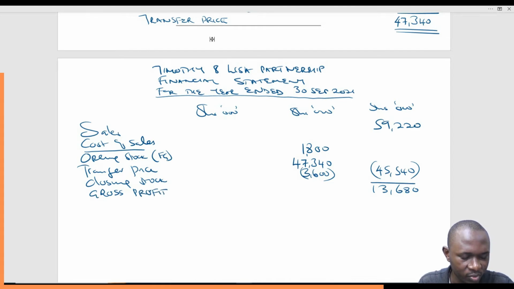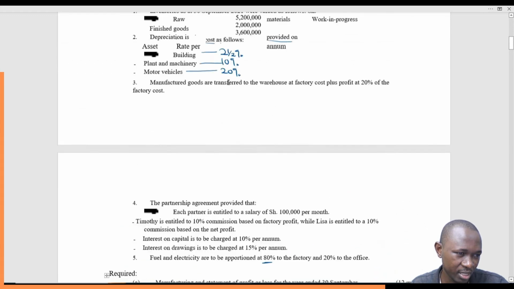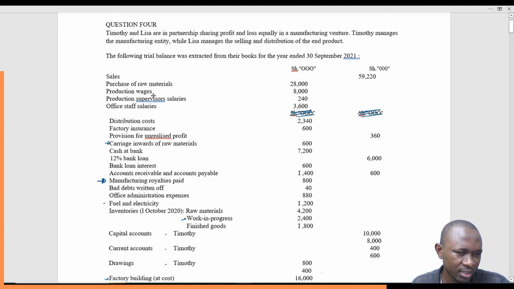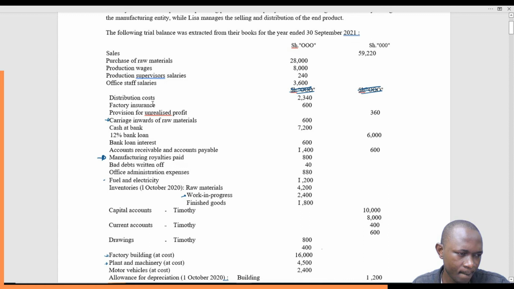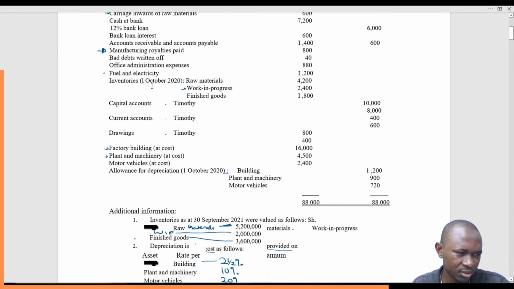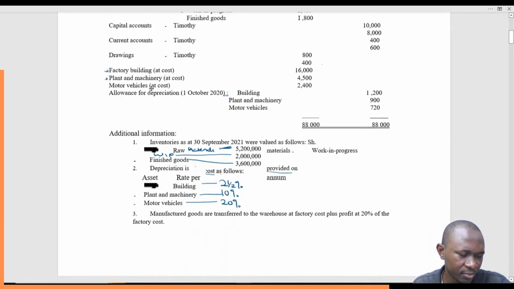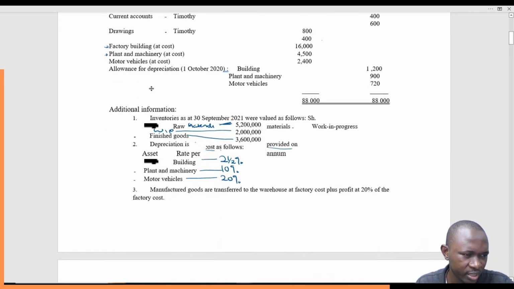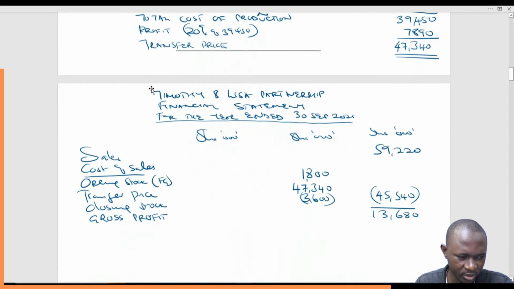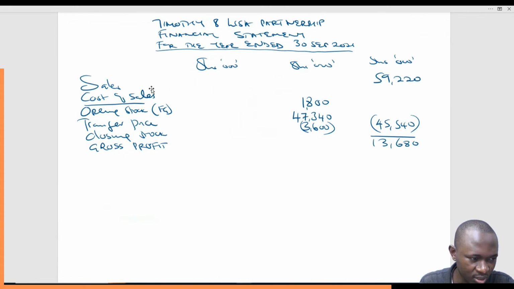Now we are going to the profit and loss account, where we're supposed to add any income and gain. So let's check if we have any income and gain. Check if there's any income, commission received, discount received, rent received, such like stuff. Decrease in provision for bad and doubtful debts. We don't have bad and doubtful debts. So I suppose we don't have anything. So we move on to expenses and losses.